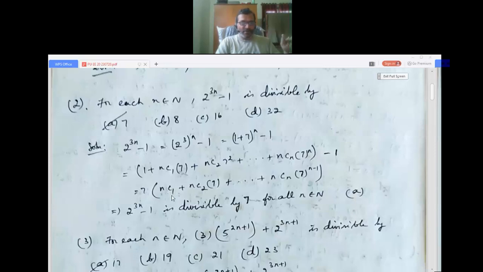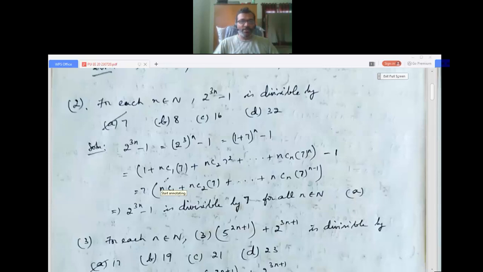Multiple of 7 means I can say clearly that 2 power 3n minus 1 is divisible by 7 for all n belongs to N. This follows from number theory. Once again I will just explain. I explained one in detail, now I will be a little quicker, that's all.